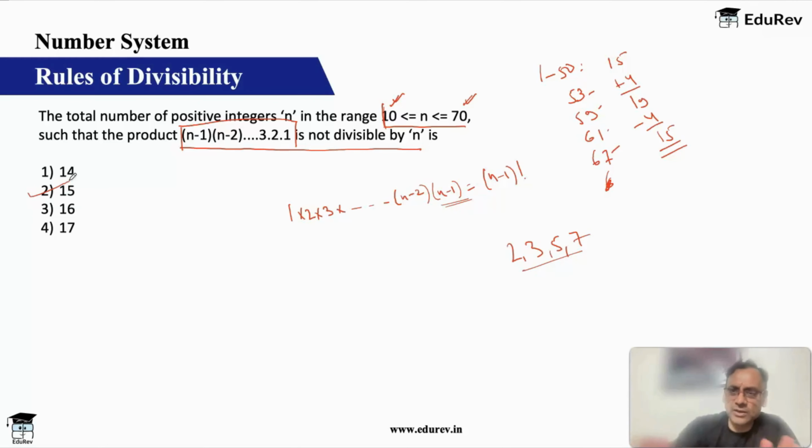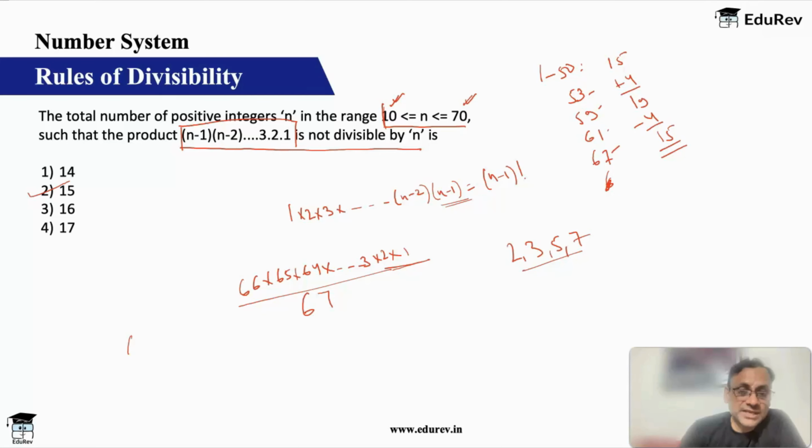So just to get the logic, hope you understand what you have done. 67. So the product is, so 67 will not divide anything of this type, because 67 cannot be broken down.